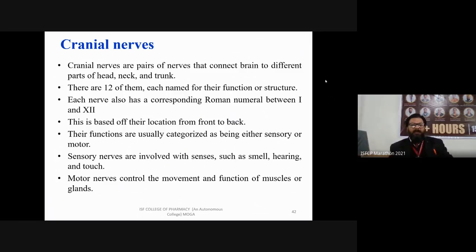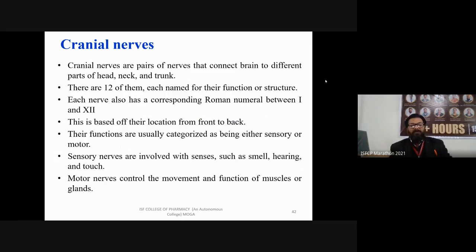Each nerve also has a corresponding Roman numeral between 1 and 12. This is based off their location from front to back. The functions of cranial nerves are usually categorized as being either sensory or motor. Now we know what sensory neurons and motor neurons are.